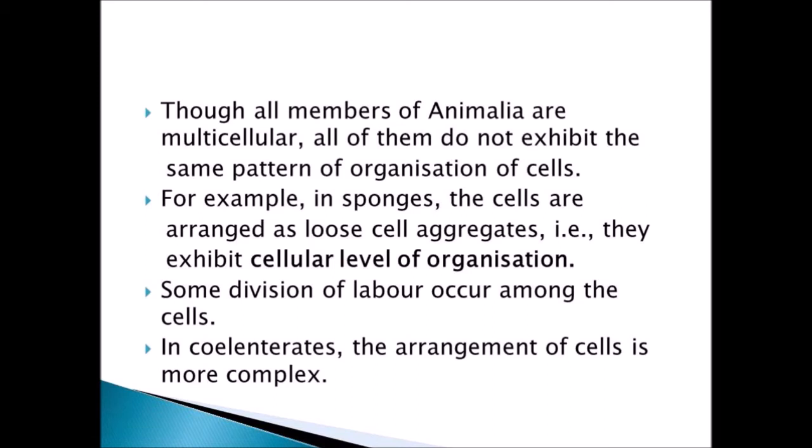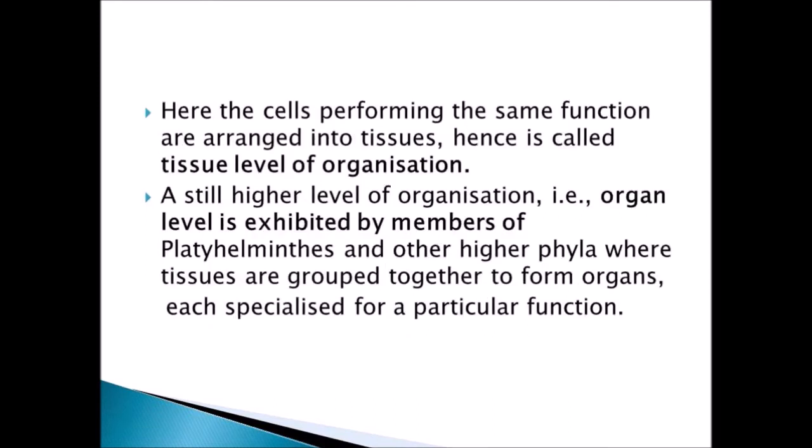Whereas if you see coelenterates, the arrangement of cells is very complex when compared to sponges. The cells of the coelenterates are very complex, and they form groups and perform functions in the body. These cells together form tissues, hence they are called tissue level organization.